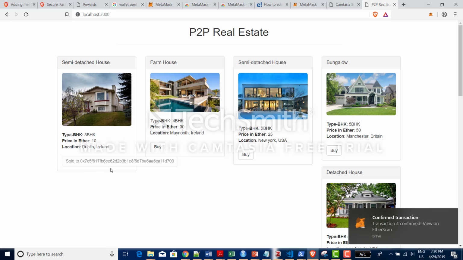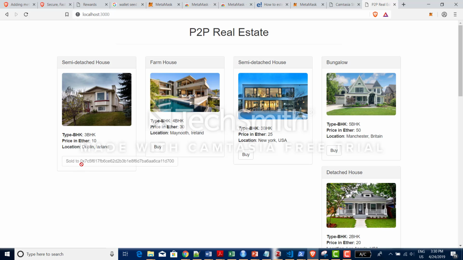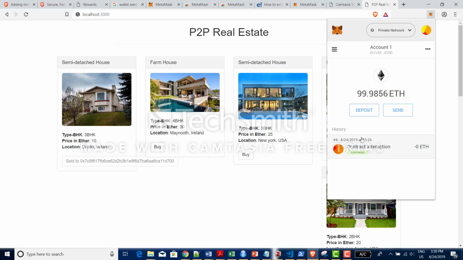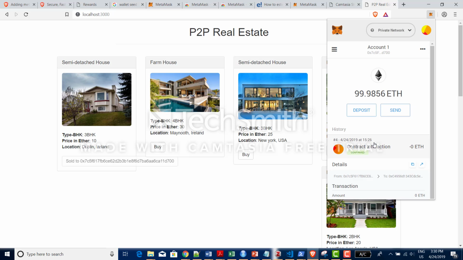Yeah, you could see, I can't buy this house. It doesn't allow me to buy this house because it's sold. It's sold to such and such address, which is nothing but the customer's address, this account's address. And you could even see the contract interaction, which is nothing but the contract execution amount. So this acts as the proof of transaction as well as the contract interaction.